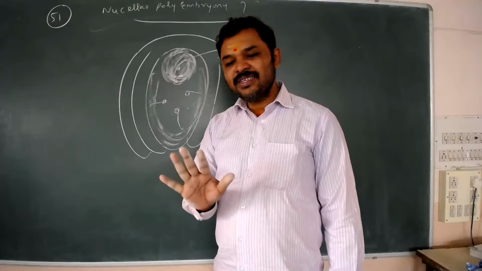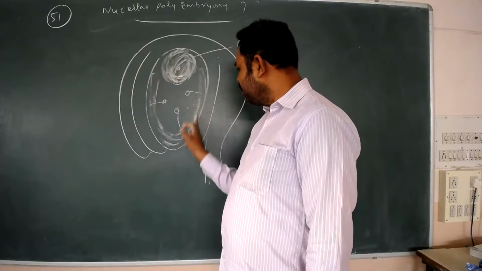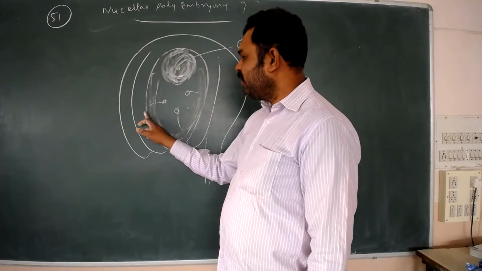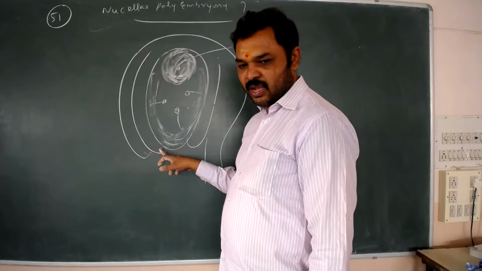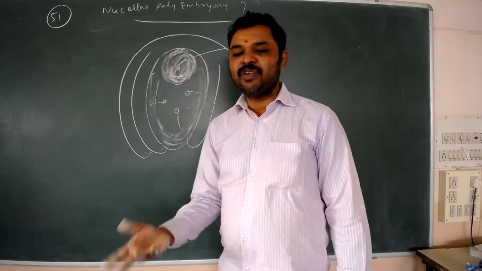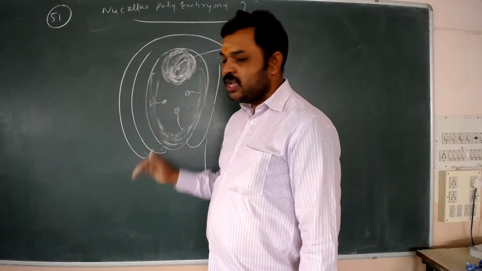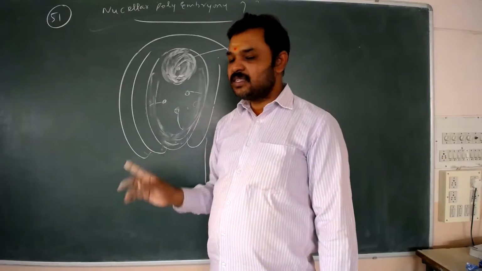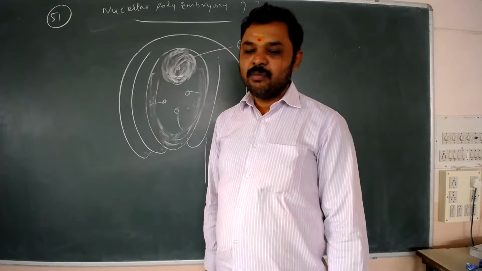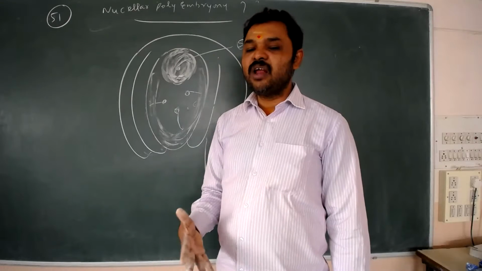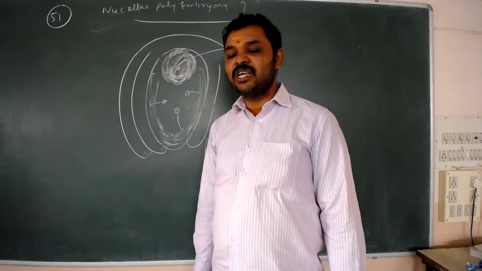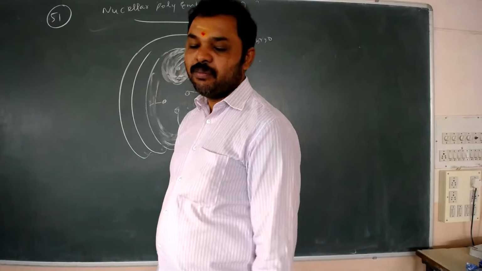Normally, due to sexual reproduction, how many embryos are formed within a single embryo sac? One embryo. But in some plants, other than the sexual embryo, some vegetative embryos form. From where? The integuments of the ovule may be involved in forming the embryo, or otherwise the nucellus tissue can form these embryos. Having many embryos like this is called polyembryony. Nucellar polyembryony means many embryos are formed by the involvement of nucellus tissue.